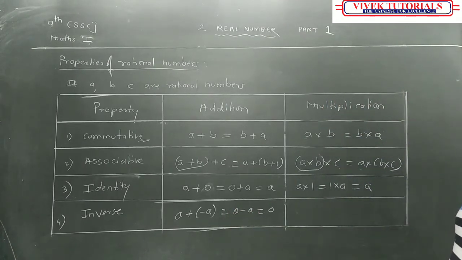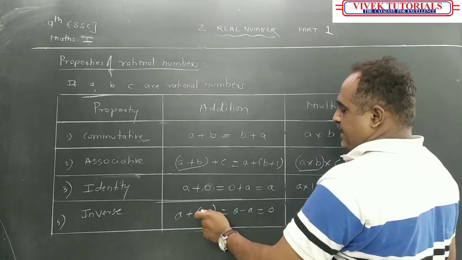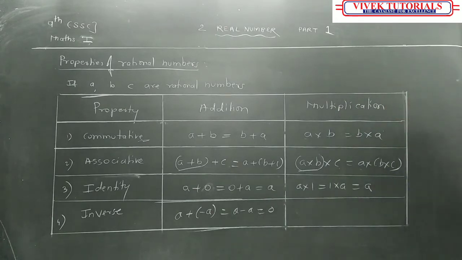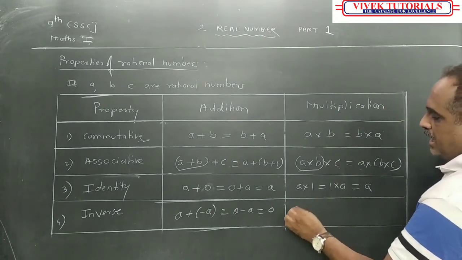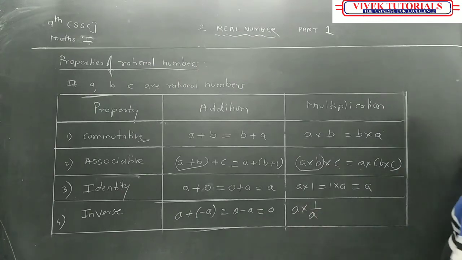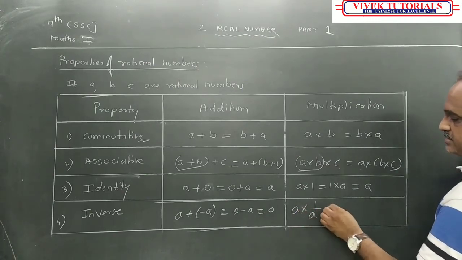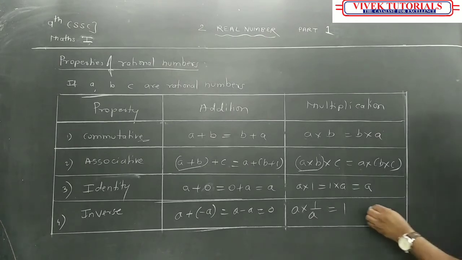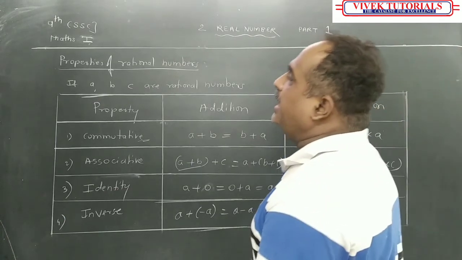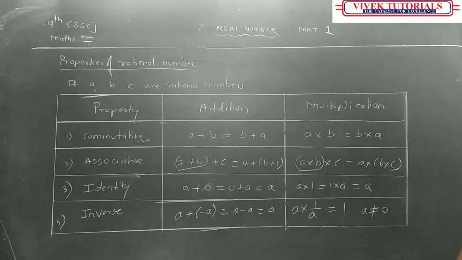And what do I get? A minus a is equal to 0. See, a is there. Plus minus minus is minus a, is equal to 0. And here a into 1 upon a, called the inverse, is equal to 1. But here a should not be 0. That will be under another condition. So these are the properties you should know properly: the properties of rational numbers.